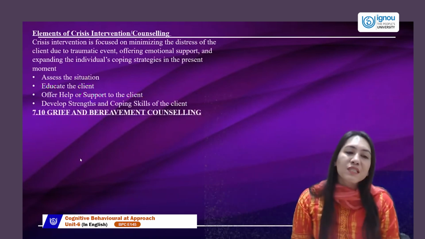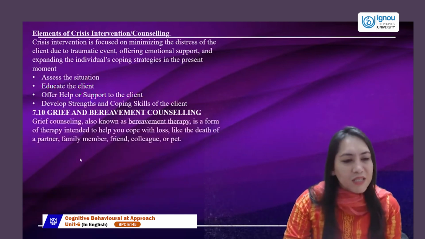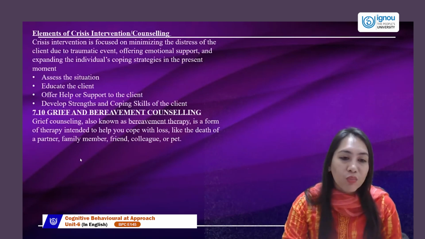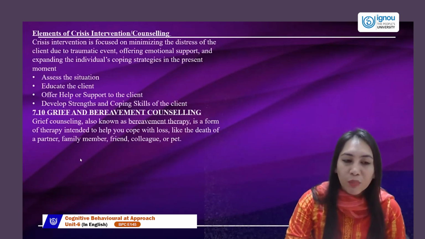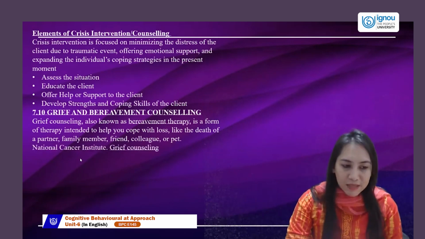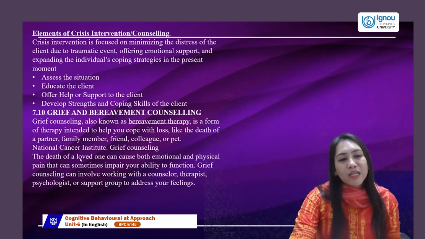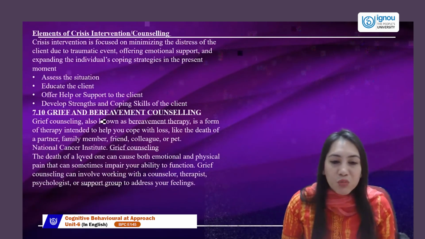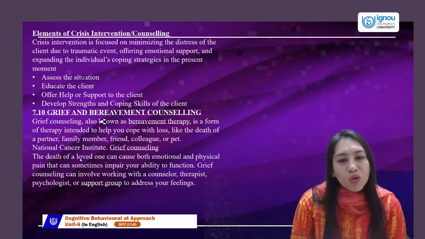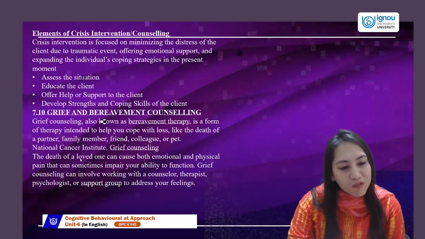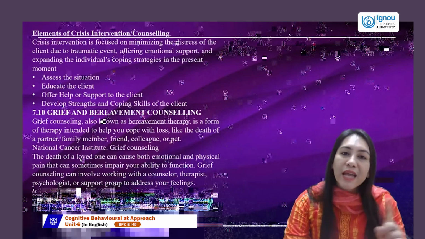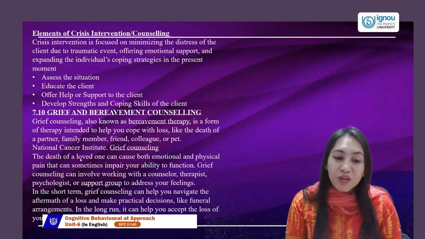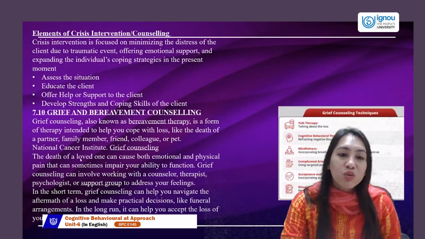The last is grief counseling, which is similar to crisis intervention. Again, it is short lived. It is also called bereavement therapy. It is the need of the hour and is given to people in shock when they lose something: death of family, friend, pet, partner, or loss of property, etc. It was initially given by the National Cancer Institute as grief counseling. Losing a dear one leads to a lot of emotional and physical problems and pain. Support groups are provided in grief counseling. We give grief counseling so that we navigate that the loss is done and what are the changes that you can make now. Practical decisions are made for the here and now. We do not go back to their past life. We usually tell them to get supported.